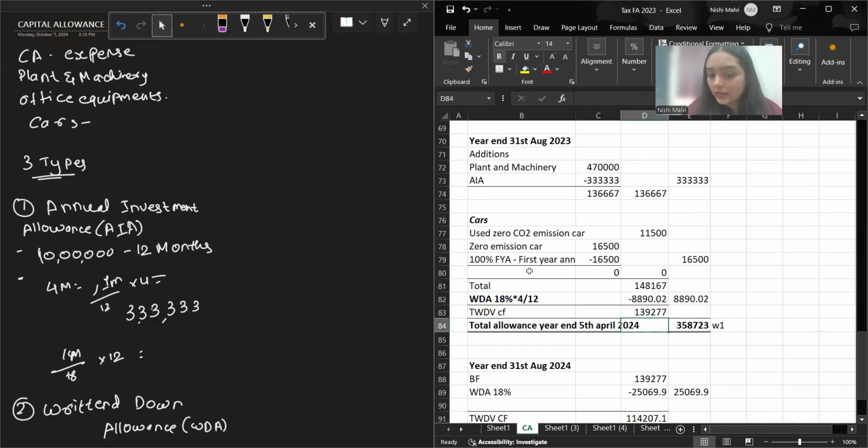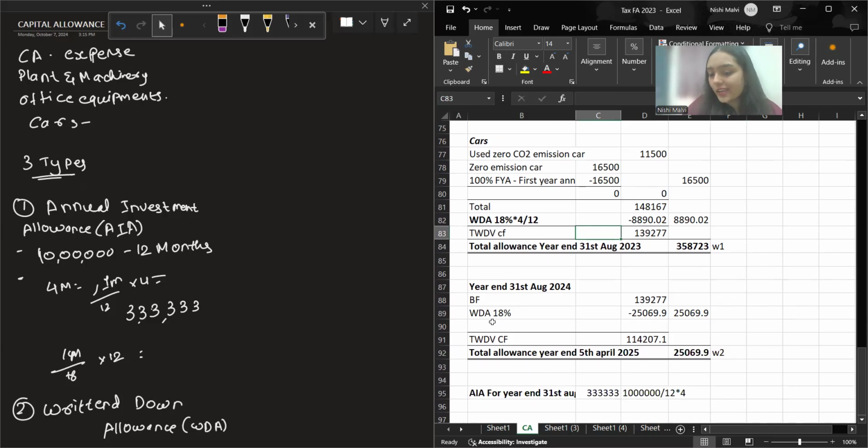So you get the allowance of this much, and this will be your allowance for the period ending year end. And you'll carry forward this balance. Now here it will be directly 18%. Here it is for the 12 months period, so you don't have to worry about that.